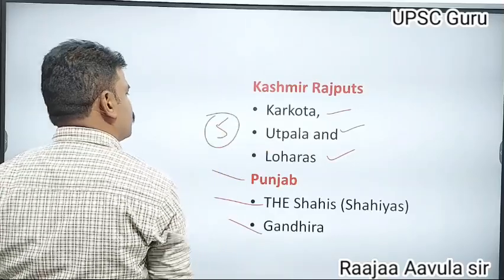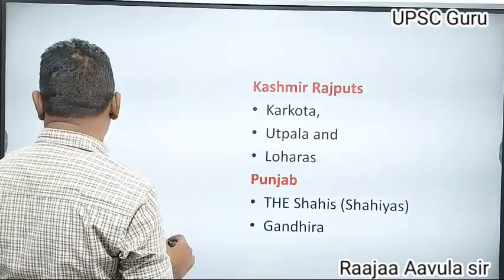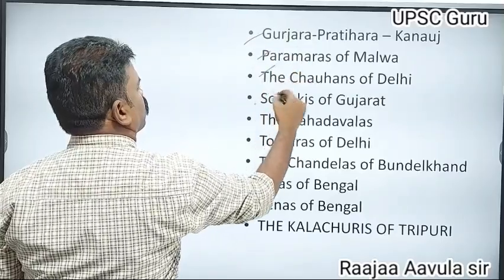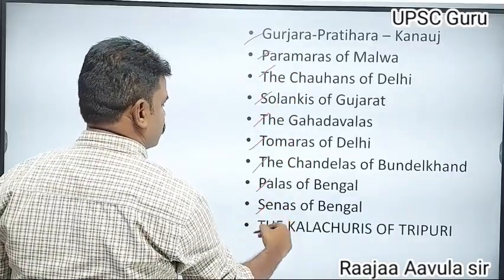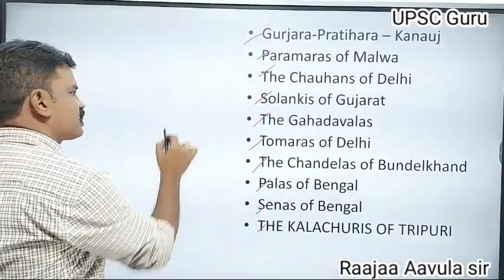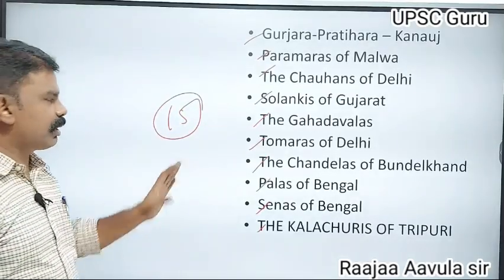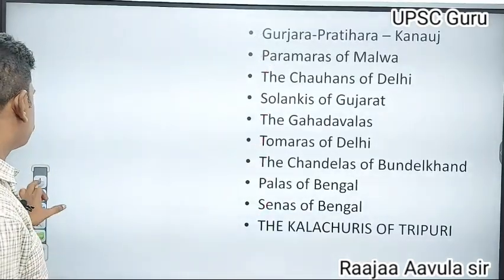Here 5 Rajput kingdoms are there in this page. In the last page here 1, 2, 3, 4, 5, 6, 7, 8, 9, 10. Totally we are going to discuss 15 Rajput kingdoms one by one. Coming to the point of one by one.